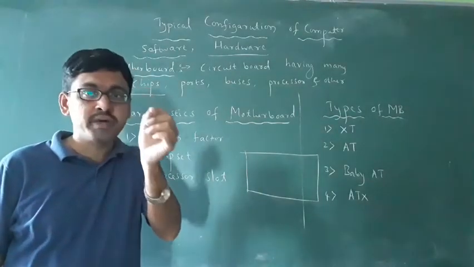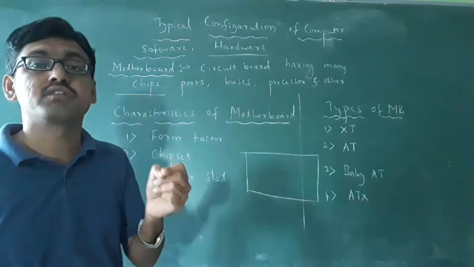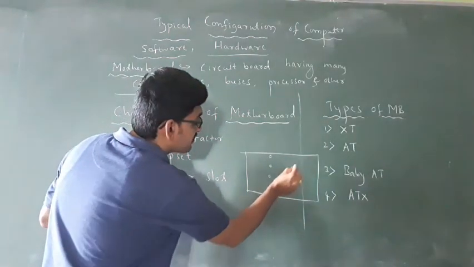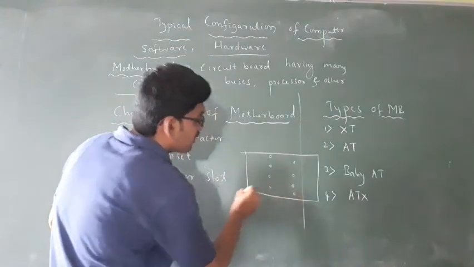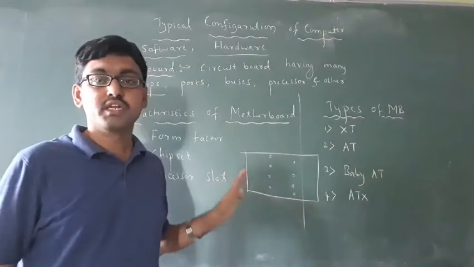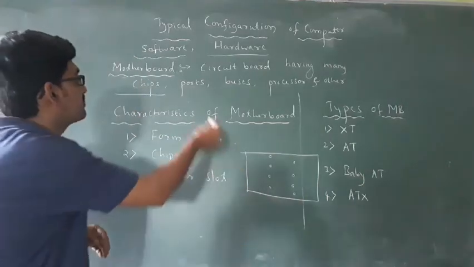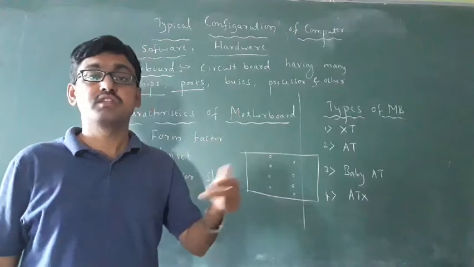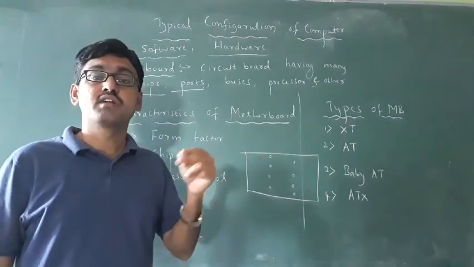These are small minute electronic components, consisting of chips like this. It consists of chips. Then it consists of ports. What is a port? Nothing but these are the sockets, the switches to connect external devices.